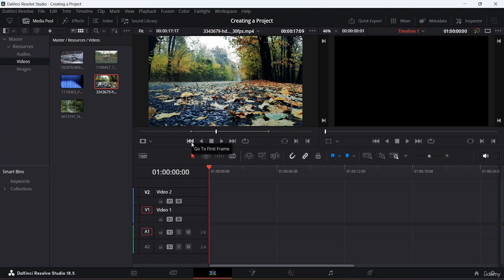Okay, so if you want to go to the first frame of the video, you can just click on this particular icon. And here you can see the playhead is again at the start of your video. In the same way, if you click on this particular icon, it will take you to the last frame of the video which you have in your source monitor or source panel. So if I click over here, you can see from the first frame it is over there in the last frame again. So manually, if you want to move, you can move it quite like this.